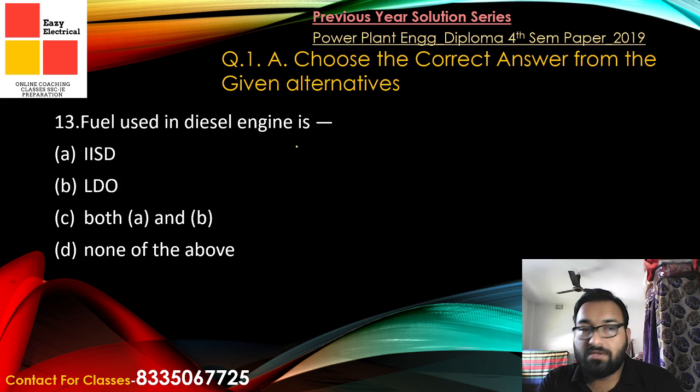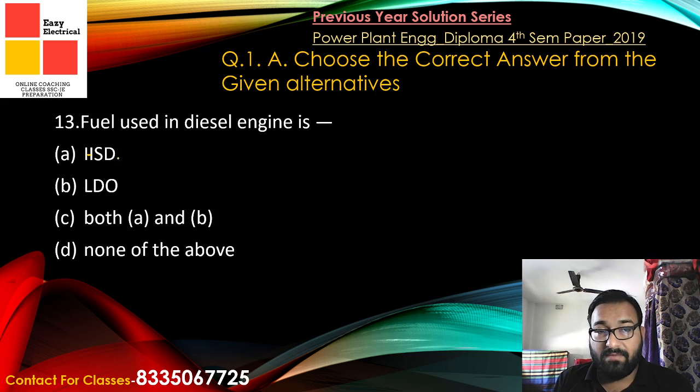Now coming to the next question: the fuel used in diesel engine is generally HSD. Three options are there: HSD, LDO, and both. Generally HSD is preferred, but LDO is also used. LDO is used where the speed requirement is around 750 rpm.